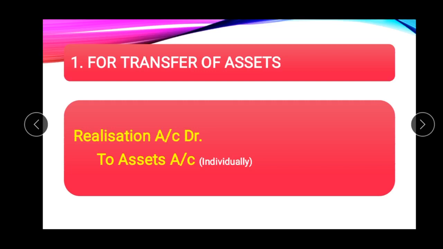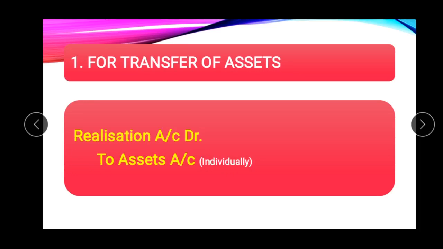Here all the assets of the firm except cash and bank will be transferred on the debit side of realization account. So that is why here realization account is debited to assets account, and individual asset will be written here: to plant and machinery, to land and building, to furniture, to stock, to debtors.